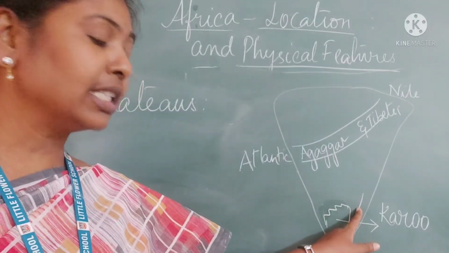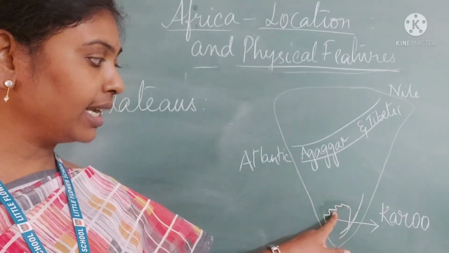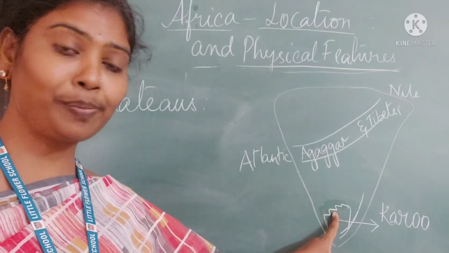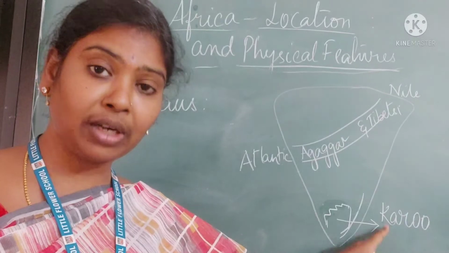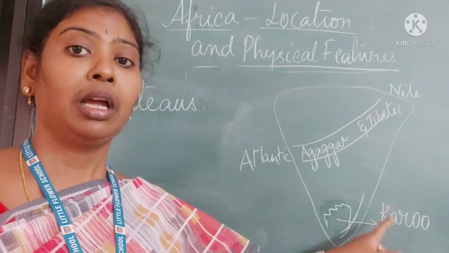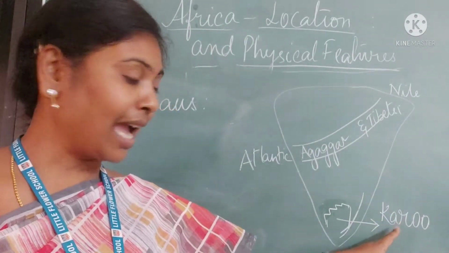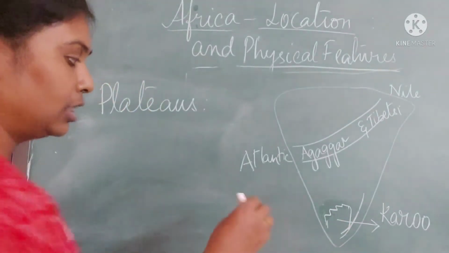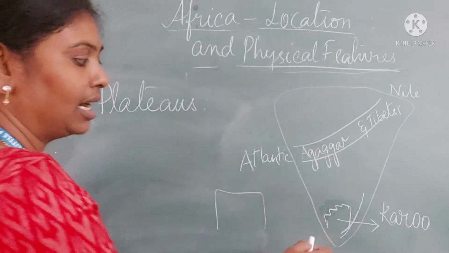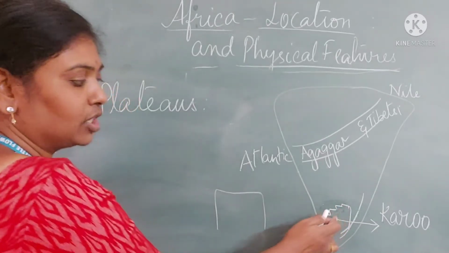Most of these plateaus are made up of old volcanic rocks. Here we have the Drakensberg Mountains. West of the Drakensberg Mountains, we have a huge plateau, known by the name Karoo. And this plateau is not exactly a raised land, but it has a series of steps.